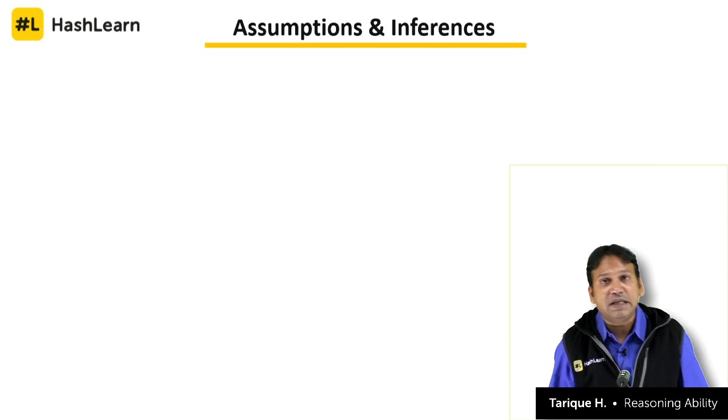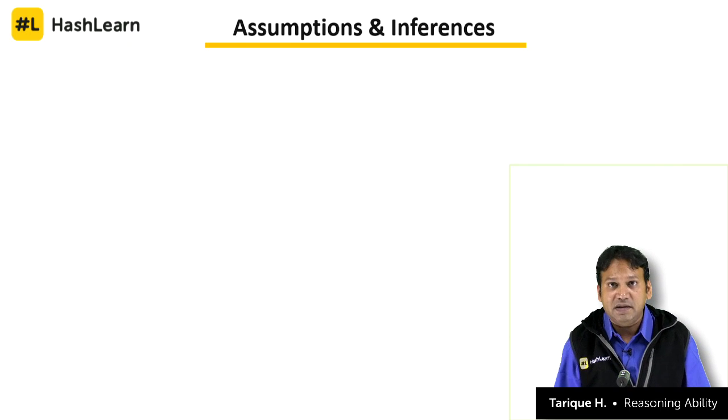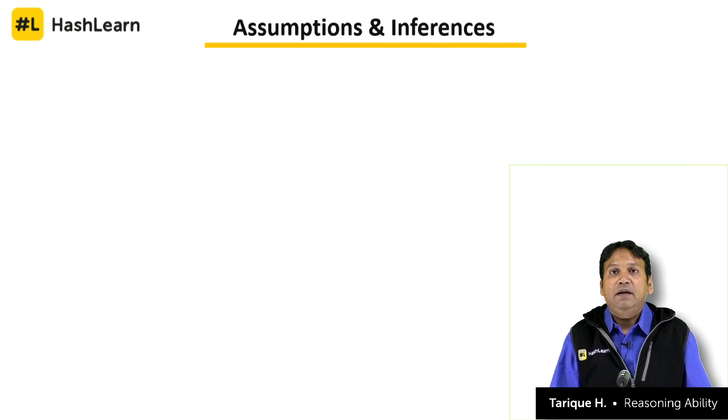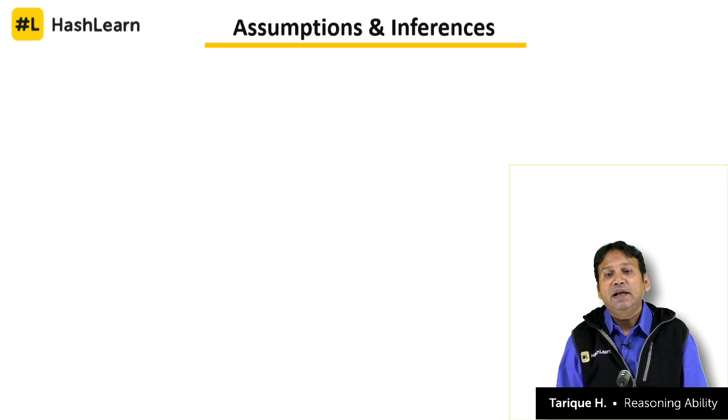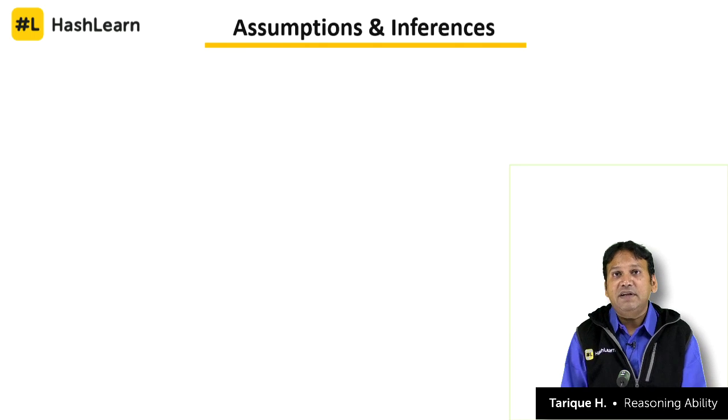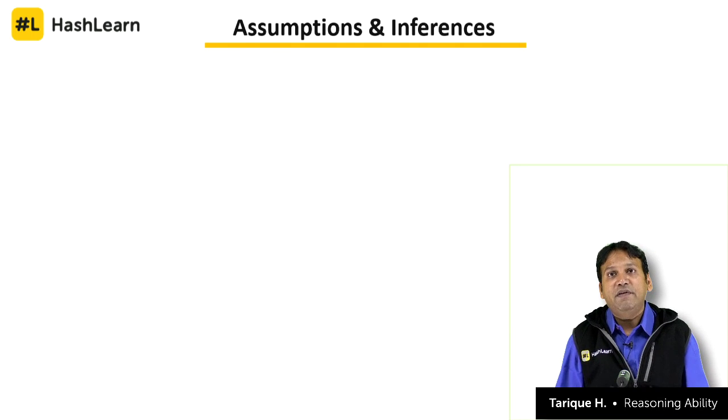Whenever there is a question based on an assumption or inference in the banking examination, the question paper setter always mentions to you, defines to you in the question what is an assumption. So if you look at a sample question, you will see that it is clearly written there, assumption is something that is supposed or taken for granted, right, supposed to be true or taken for granted, whereas an inference is something that we can infer after reading a particular statement or a paragraph, something that we can logically conclude.